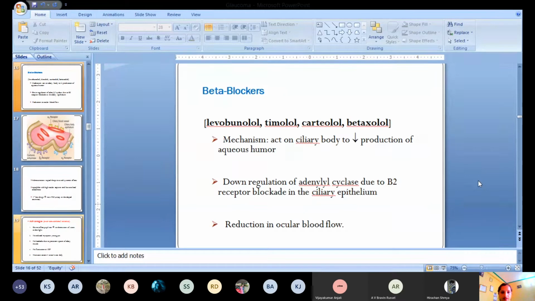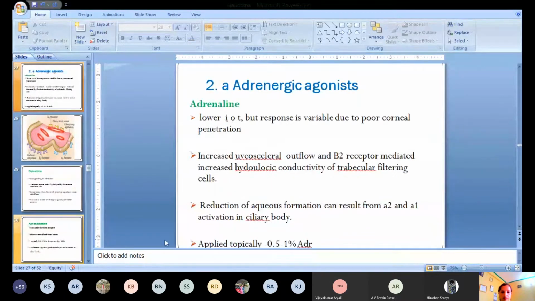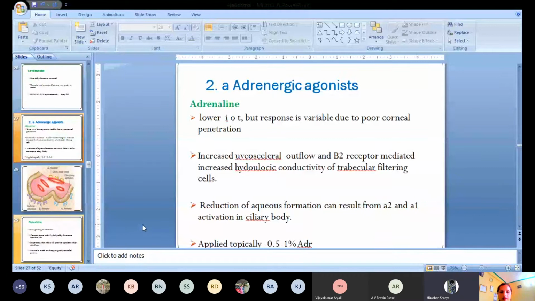I have changed it here. Now which slide are you seeing? Yes, ma'am, now it's changing. We can see alpha adrenergic agonist.